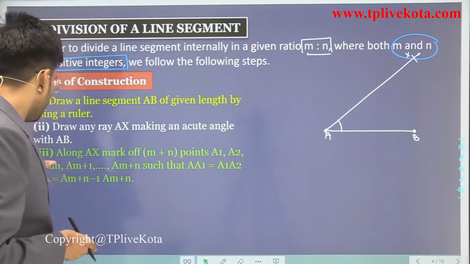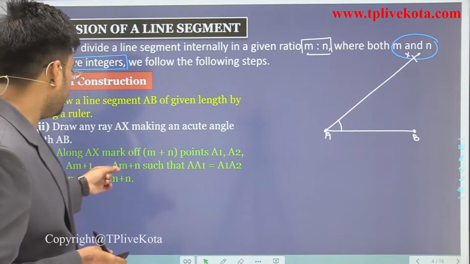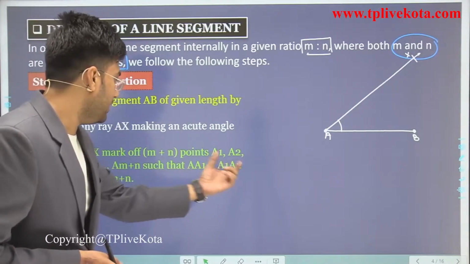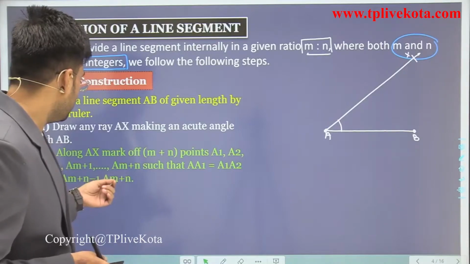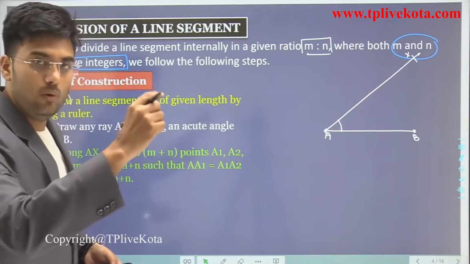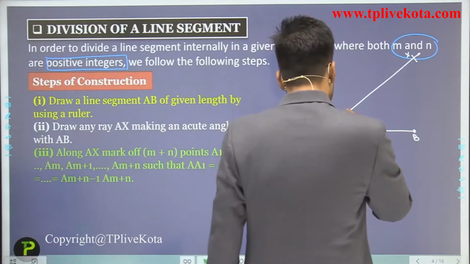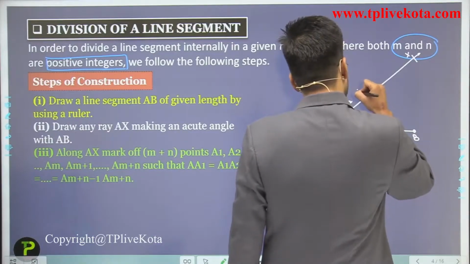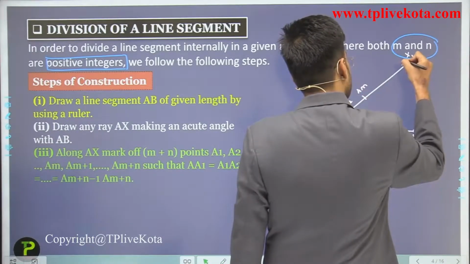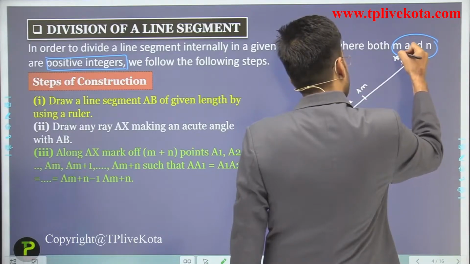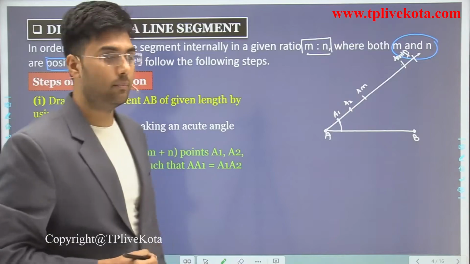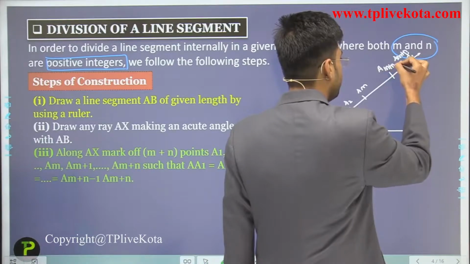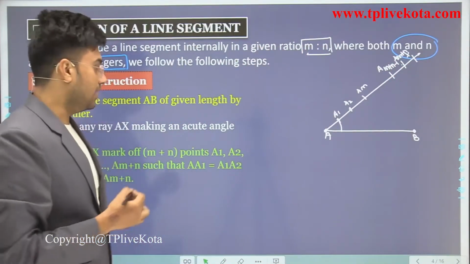Such that A1, A2 up to A(m+n), and A1A2 equals A(m+n-1)A(m+n), that means all these parts are equal to each other. For example, this is A1, this is A2, this is A3, and here this is A(m+n), and before A(m+n) we have A(m+n-1). Clear?